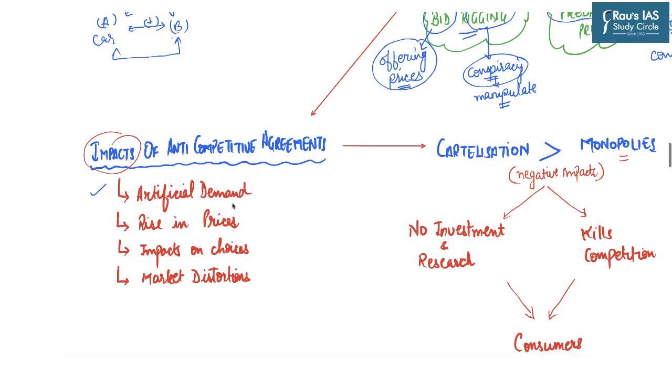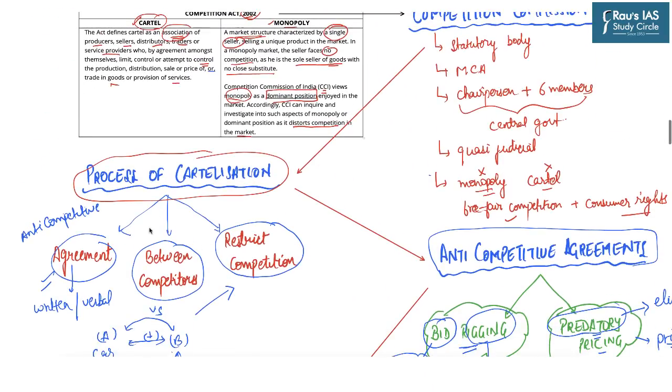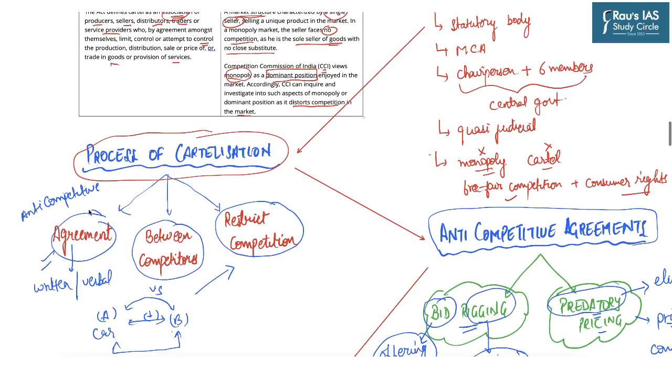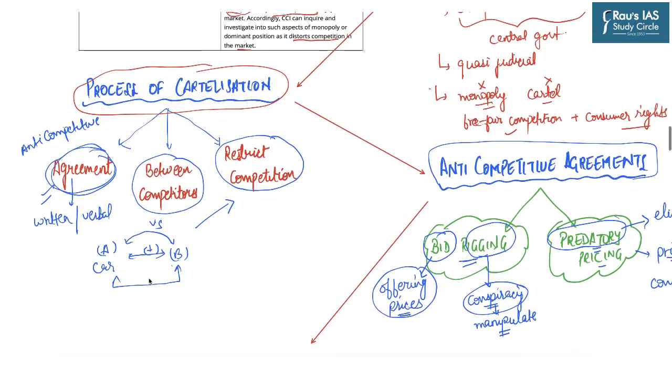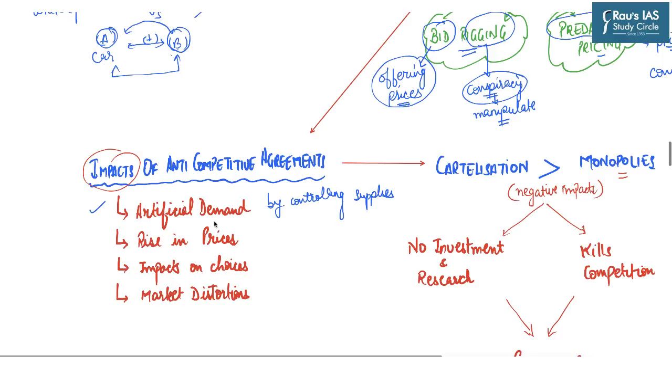So the impacts of anti-competitive agreements are very simple. First is that it creates artificial demand by controlling the supplies. It can happen because, for example, in cartelization, two parties enter into an agreement that from now onwards we will hold the supply of both these brands. So eventually the demand for both these brands will rise and the prices will be inflated. Once the prices get inflated, only then we will ensure our supply chains move smoothly. Hence it creates an artificial demand, which in turn leads to inflation.